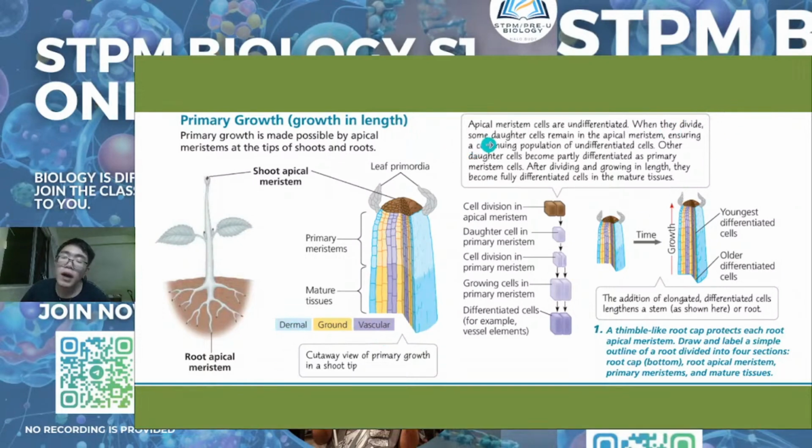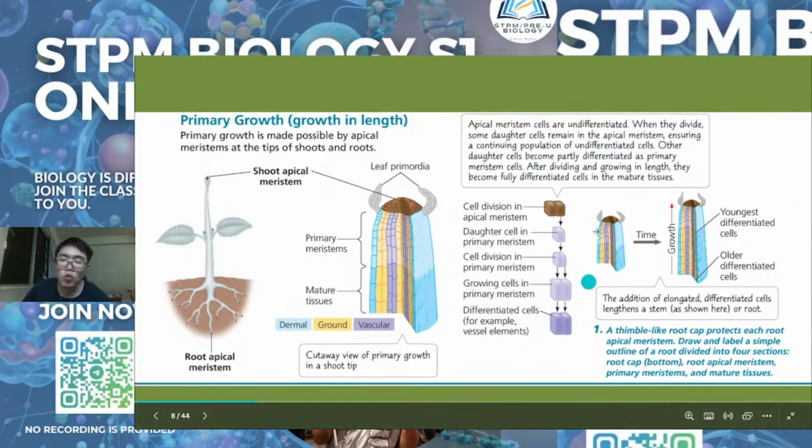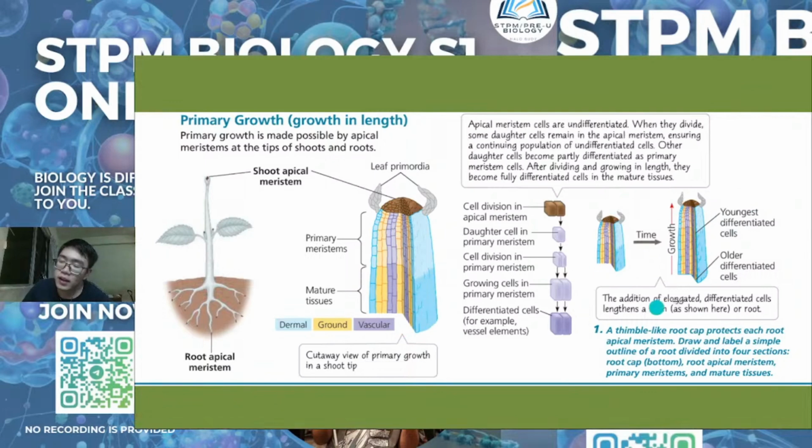When they divide, some daughter cells will become apical meristematic, an enduring or continuing population of undifferentiated cells. So it needs to maintain the balance. Not like humans. For humans, there is no balance. All of the animal stem cells will directly differentiate, divide, and elongate. But for plants, there is a balance. Some of them stay undifferentiated, maintained. Some of them go on to form the tissue, either dermal, ground, or vascular.